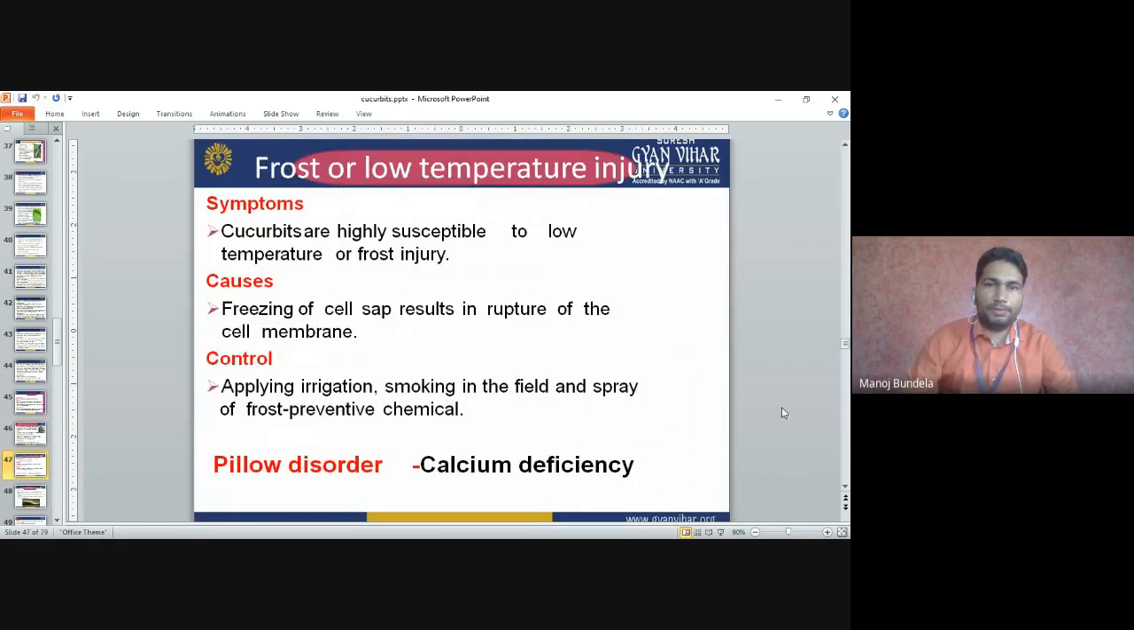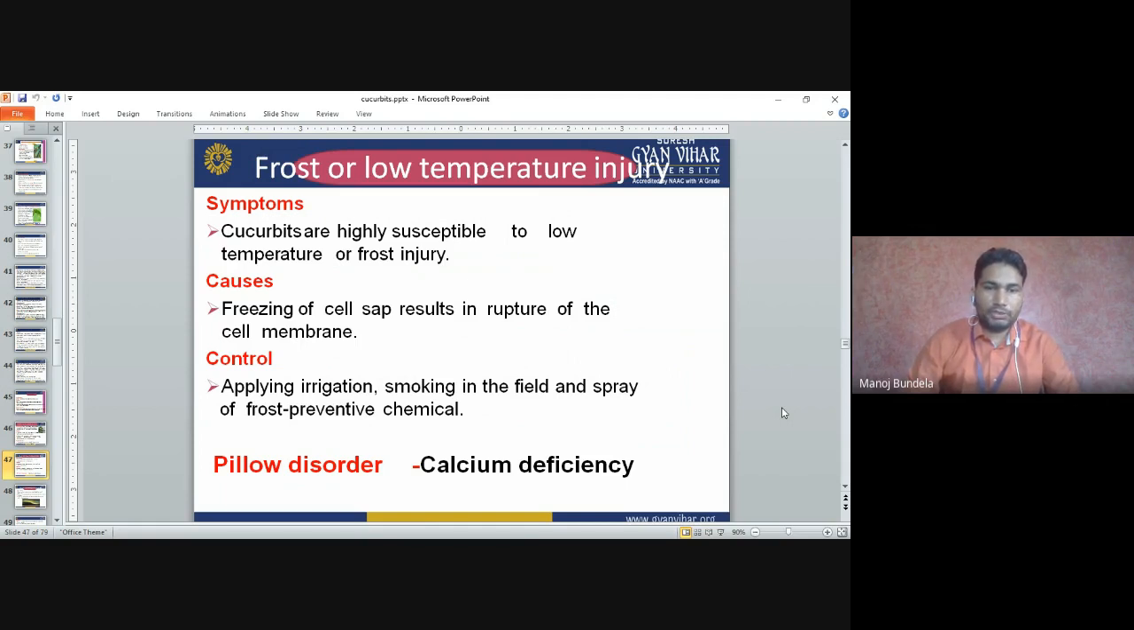Frost or low temperature injury. Symptoms: cucurbits are highly susceptible to low temperature or frost injury. Due to the low temperature, the cell sap freezes, resulting in the rupturing of the cell membrane. Control: apply irrigation, make smoke in the field, and spray the preventive chemicals.